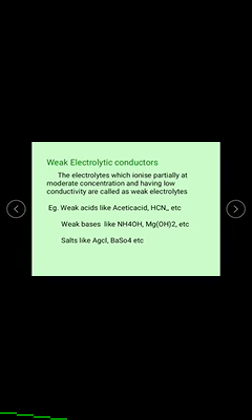The weak electrolytic conductors. The electrolytes which ionize partially at moderate concentrations, having low conductivity, are called weak electrolytes.